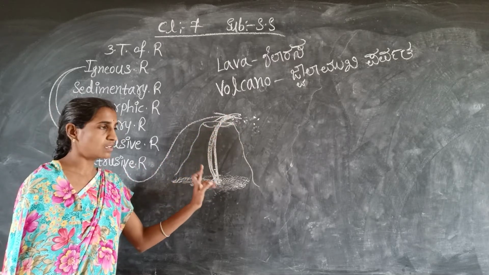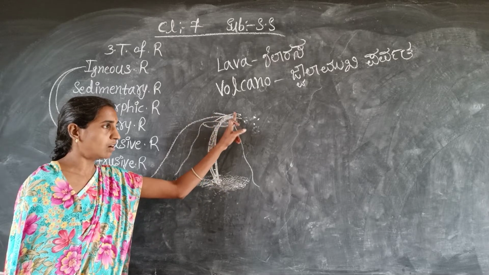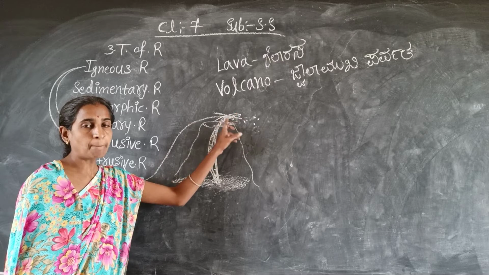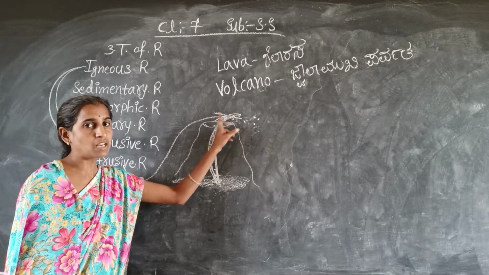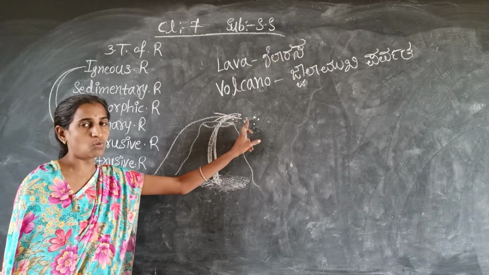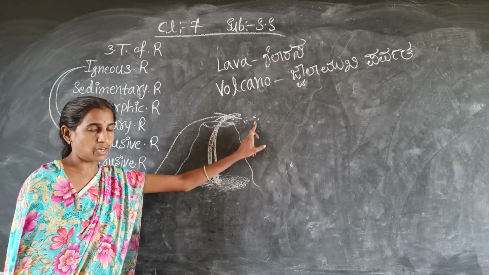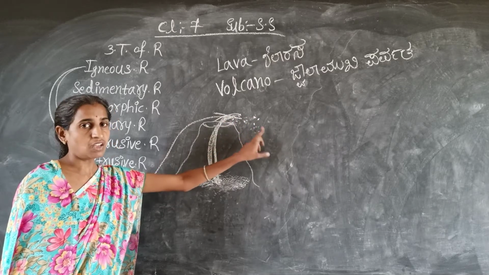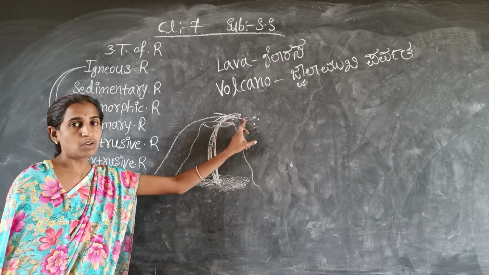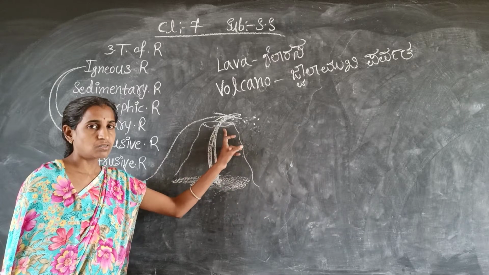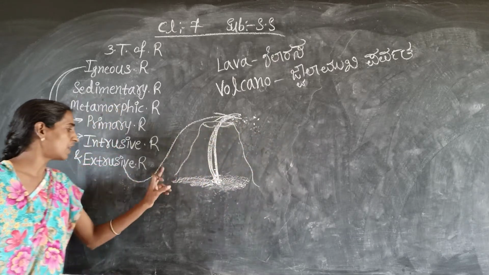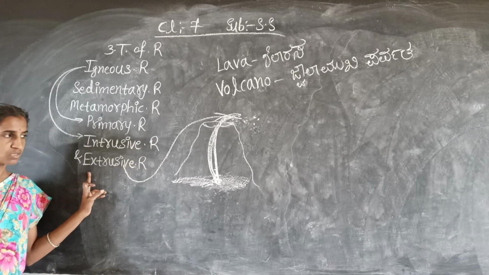When the lava comes on the earth surface, first it rapidly cools down. This lava comes on the earth surface, rapidly cools down and becomes solid. So in such a way some rocks are formed, and those rocks are formed on the crust. So those rocks are called extrusive rocks. Okay.